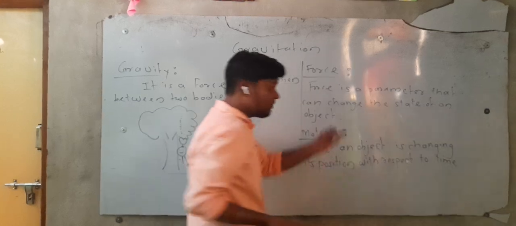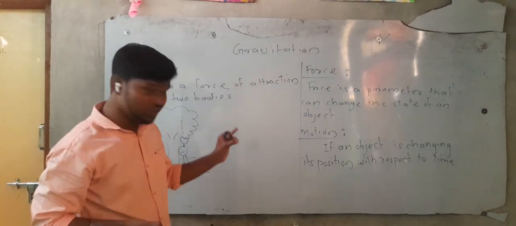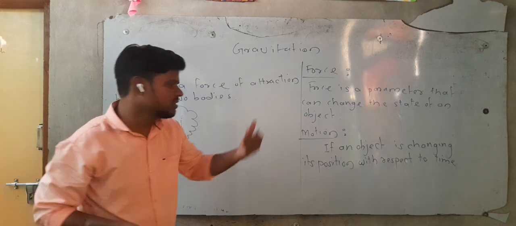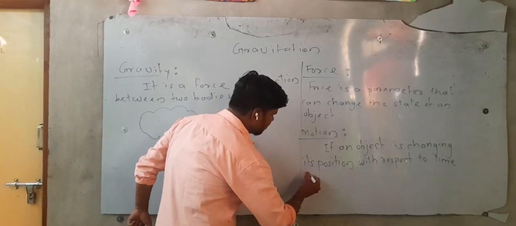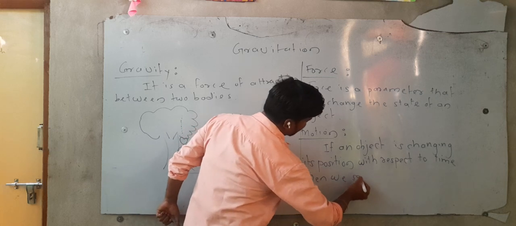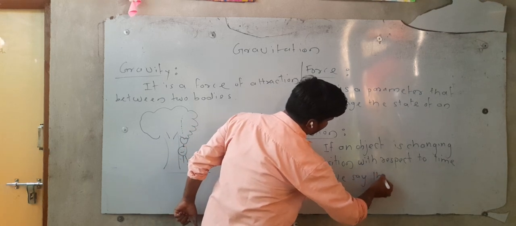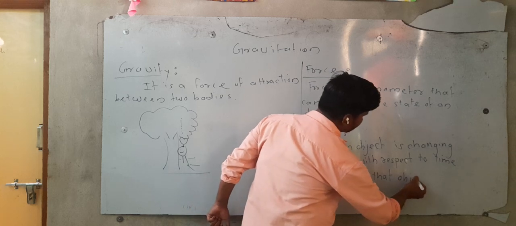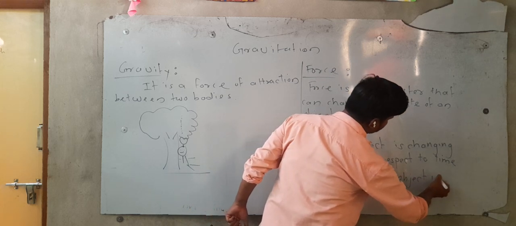Are you getting it? If an object is changing its position with respect to time, then that object is said to be in motion. And then we say an object is in motion.